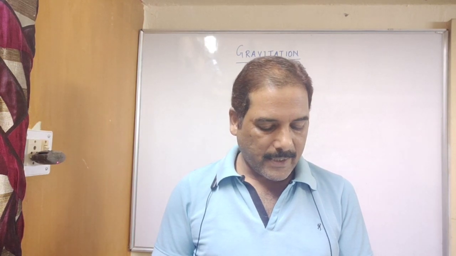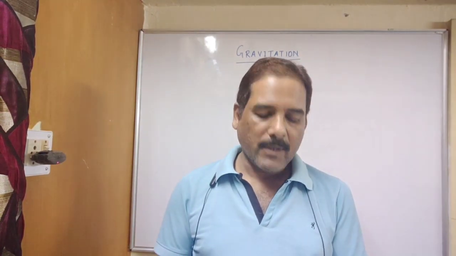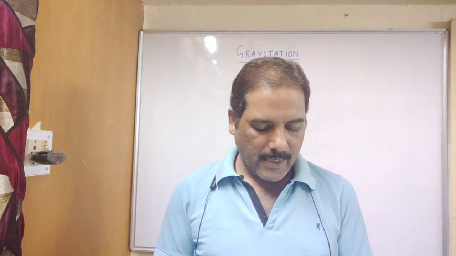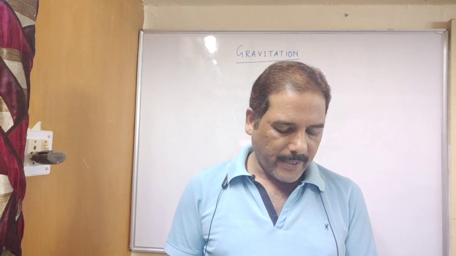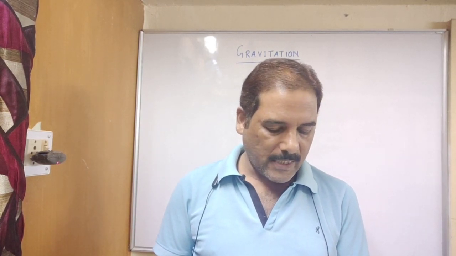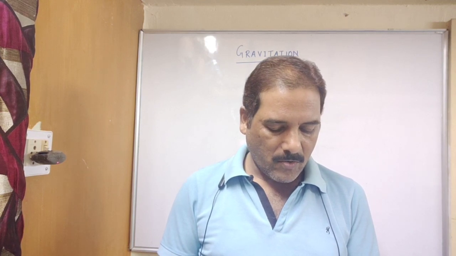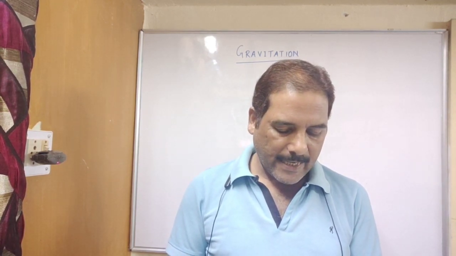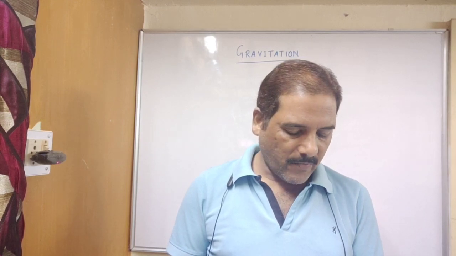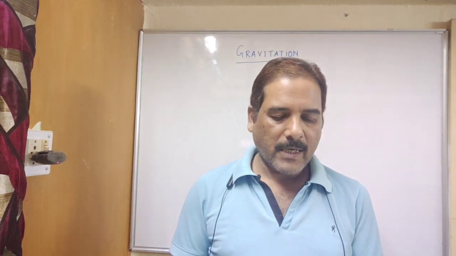He conjectured that the same type of force is responsible in both the cases. He argued that at each point of its orbit, the moon falls towards the earth instead of going off in a straight line, so it must be attracted by the earth, but we do not really see the moon falling towards the earth.